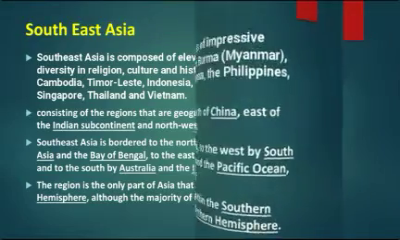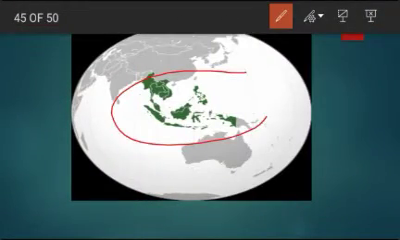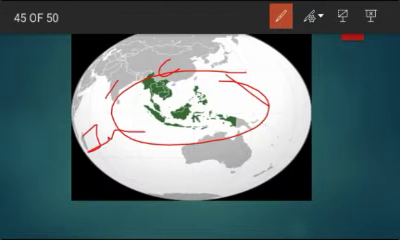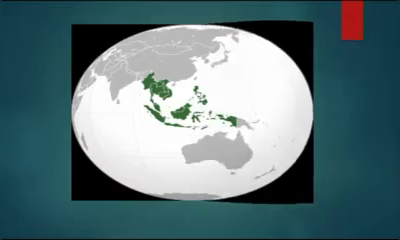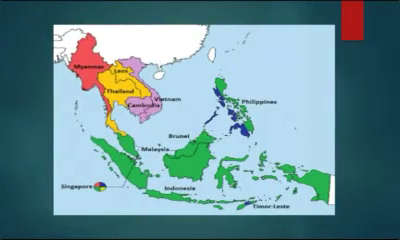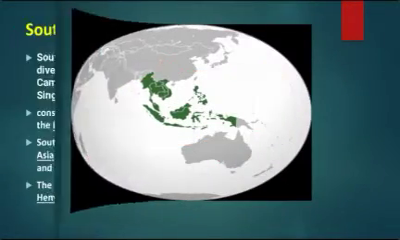I will explain. See, this is our Southeast Asia, and the north of Southeast Asia has China, and the west of Southeast Asia has the Indian Ocean and India, and the south of Southeast Asia has Australia, and the eastern part of Southeast Asia has the Pacific Ocean. That's it. This is the geographical extent of Southeast Asia. And these are the 11 countries in Southeast Asia.